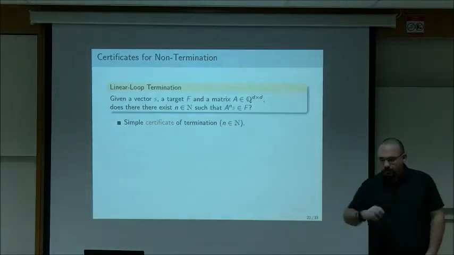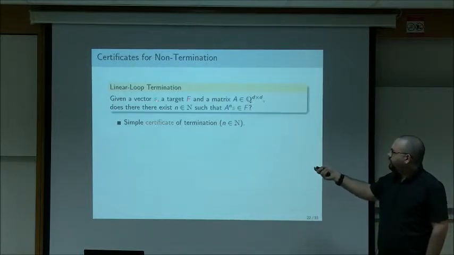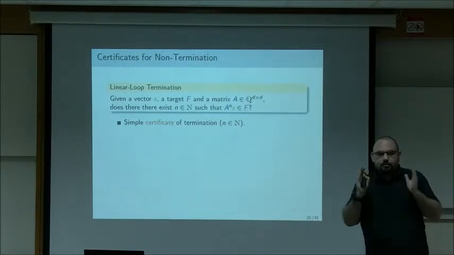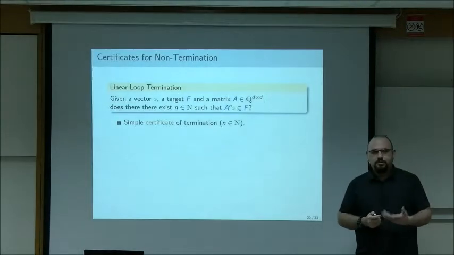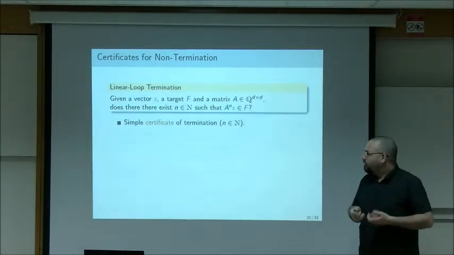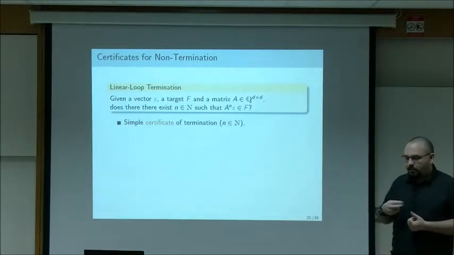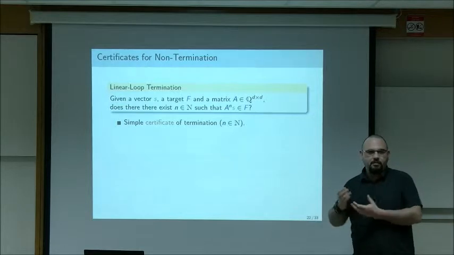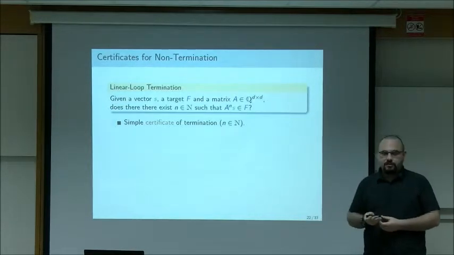So let's go back to the termination problem. Consider that you have a setting where you have an initial vector, a target, and a matrix, and suppose you know that the loop does terminate. How can you convince someone else? How can you certify that this loop terminates? Very easily. Just give the number of iterations you need to apply. If you tell me, apply this matrix 1,000 times and it'll halt, then I'll apply it 1,000 times and check that it halts. So that's very easy to convince someone.